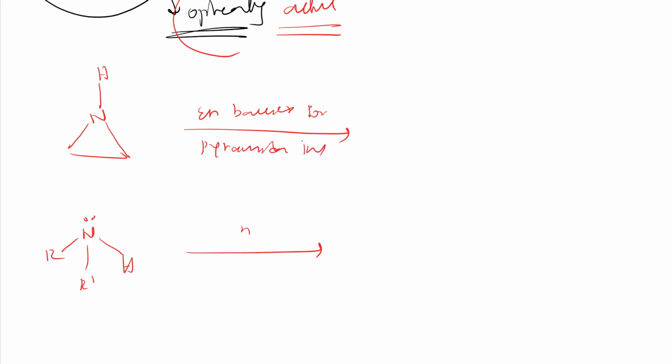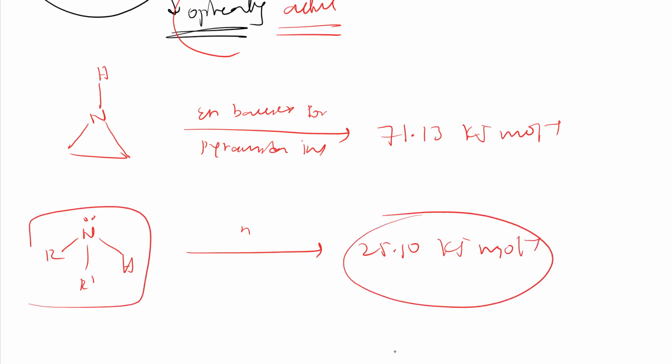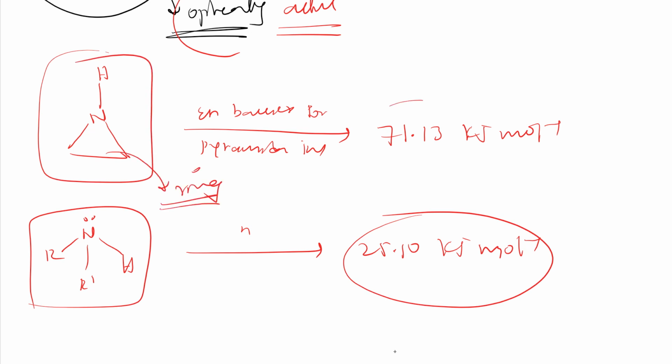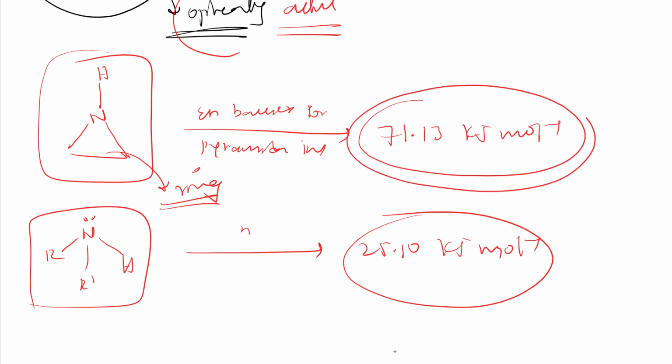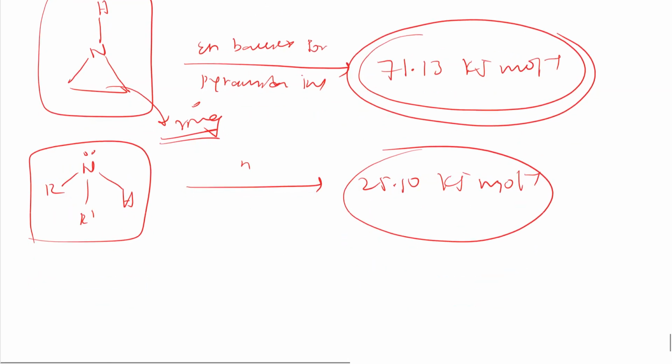Here they have observed that, see here, for this it is 71.13 kilojoule per mole, whereas for this it is 25.10 kilojoule per mole, right? So see here it is very less for this, whereas here, because of this ring, the energy barrier for this pyramidal inversion has been increased. That thing you need to remember. I hope I explained everything, right?